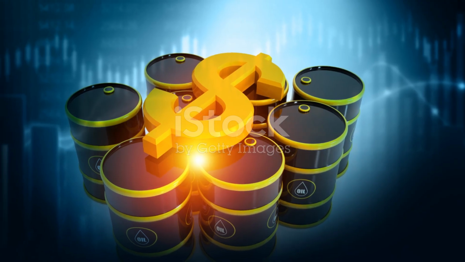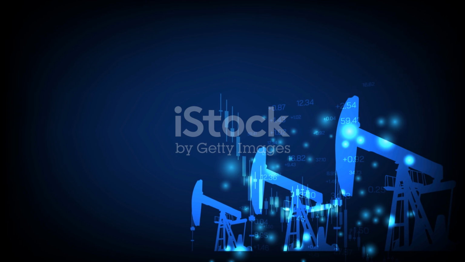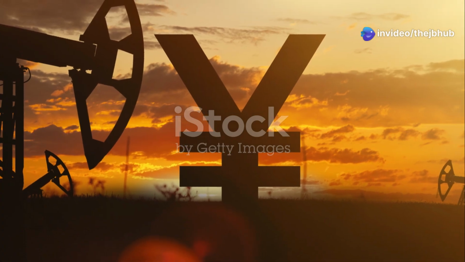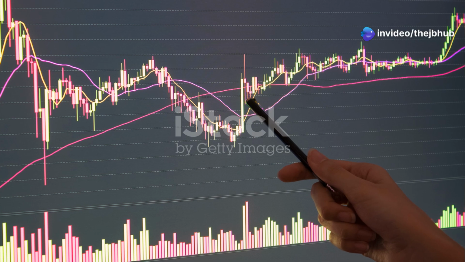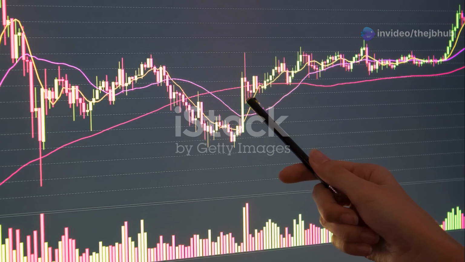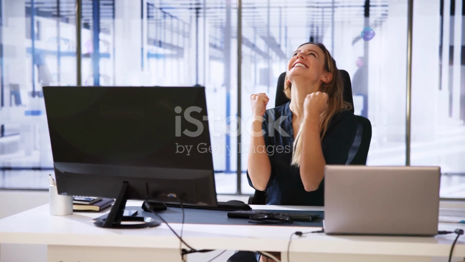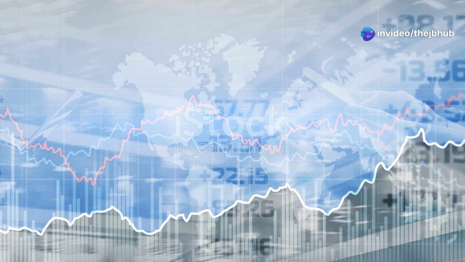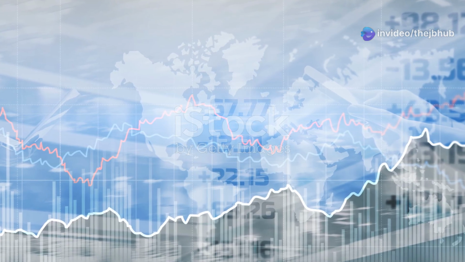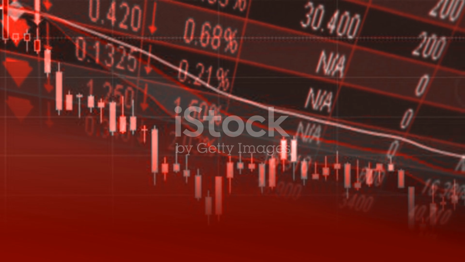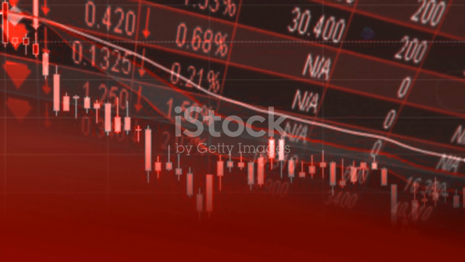Take, for example, the futures contract for West Texas Intermediate, or WTI oil, that trades on the CME and represents 1,000 barrels of oil. If the price of oil rose from $62.22 to $80 per barrel, the trader with the long position, the buyer, in the futures contract would have profited $17,780. The trader with the short position, the seller, in the contract would have a loss of $17,780.